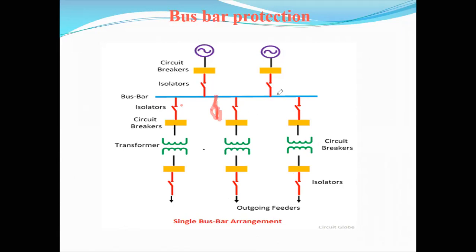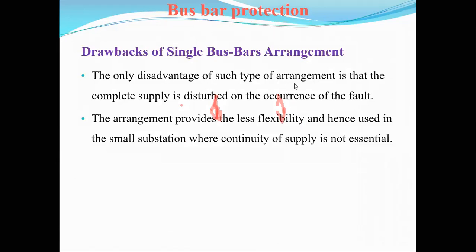Suppose a fault occurs at any point of the bus bar system, then the overall bus bar is disconnected from the supply. If the overall bus bar is disconnected from the supply, there is no connection between the input feeder line and the output feeder line. That's why the total supply is disconnected from the system. That is the main drawback of a single bus bar system.